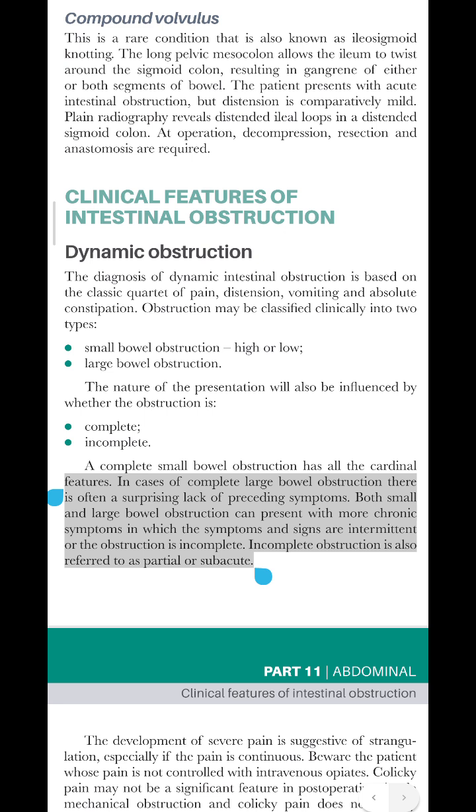In cases of complete large bowel obstruction there is often a surprising lack of preceding symptoms. Both small and large bowel obstruction can present with more chronic symptoms in which the symptoms and signs are intermittent or the obstruction is incomplete. Incomplete obstruction is also referred to as partial or subacute.